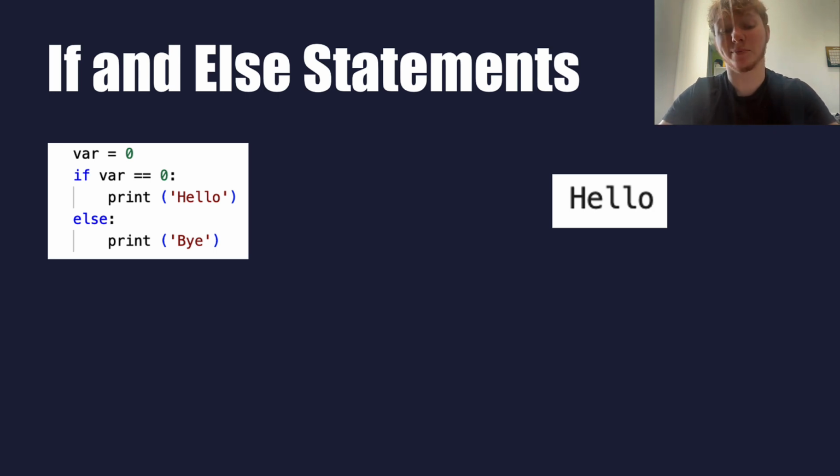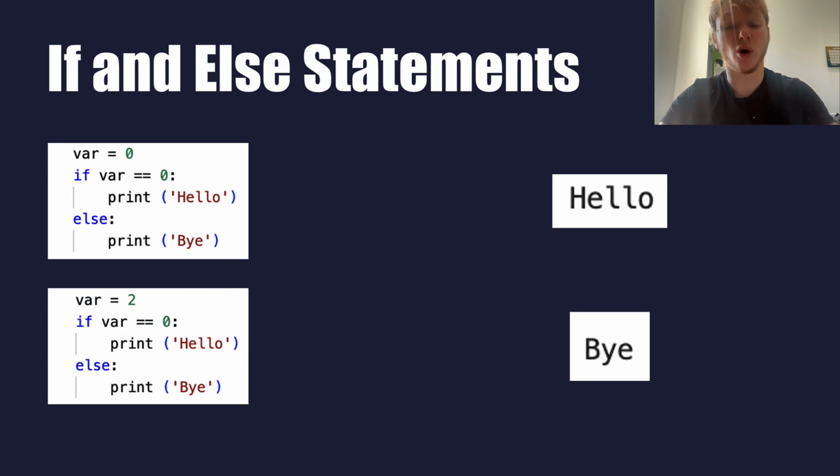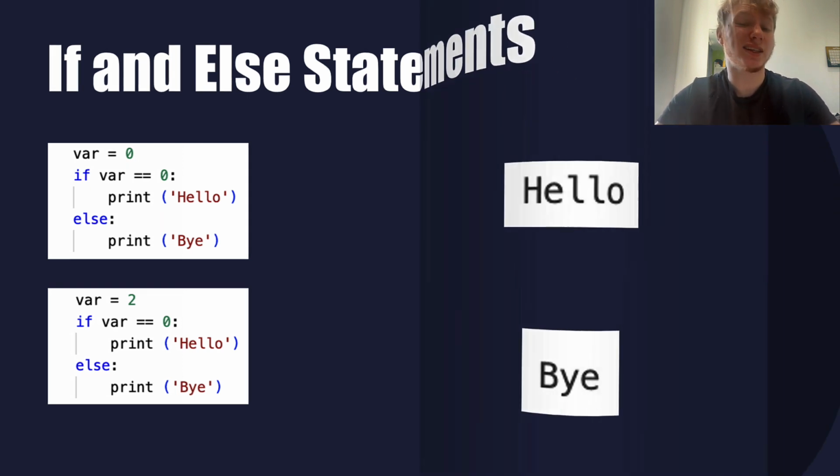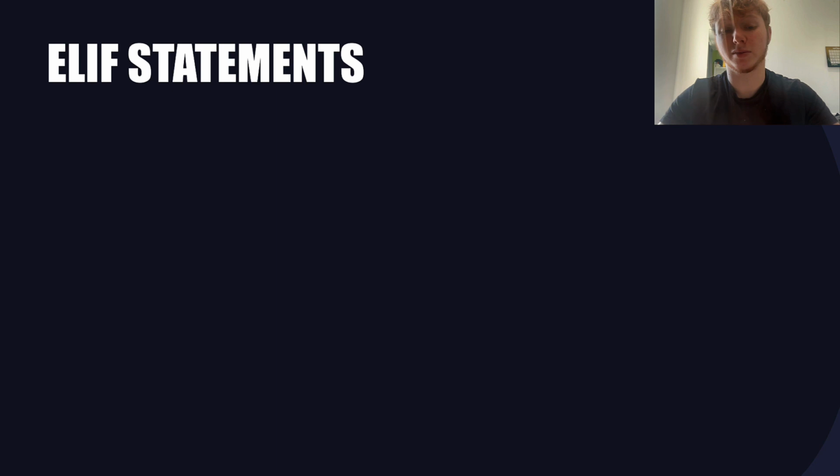Now let's shake things up a bit. Switch var to 2 and presto, Python will opt for the else route and showcase bye instead. But hold on tight, because we are not done yet. Say hello to elif. The cool kid on the block. This gem stands for else if, and it kicks in only if the preceding if statement takes a detour into the false lane. Picture this: multiple elif statements waiting in line. If the first one that meets its true destiny is found, Python will gladly execute the corresponding block and call it a day. If none of them strike gold, Python will gracefully carry on with the rest of the program.